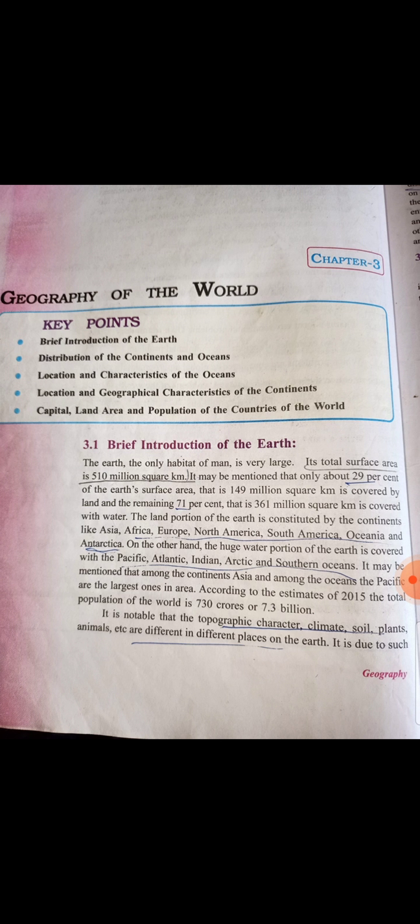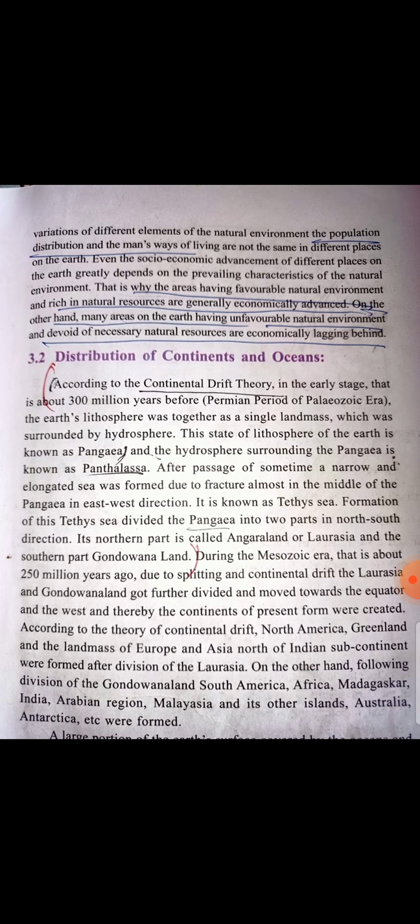Then according to the estimates of 2015, the total population of the world is 730 crore, that is around 7.3 billion. So that is all about your earth. Now the topographic character, climate, soil, plants and animals, etc. are different at different places on the earth. Due to such variation in the different elements of the natural environment, the population distribution and man's ways of living are not the same in different places on the earth.